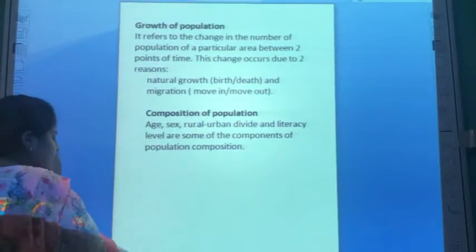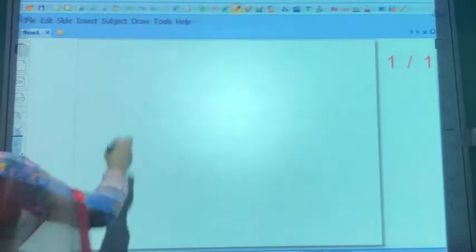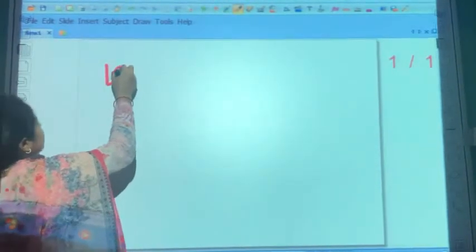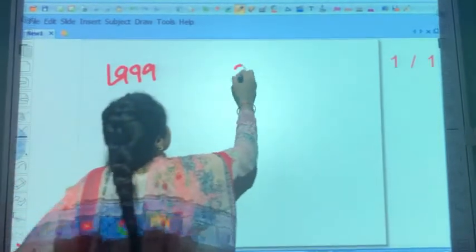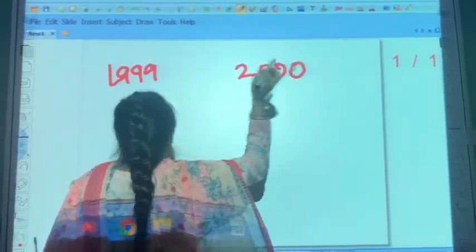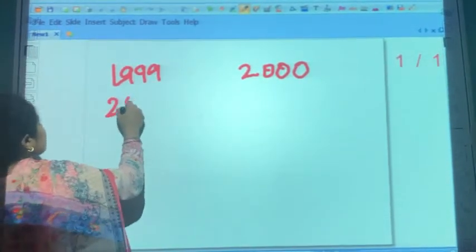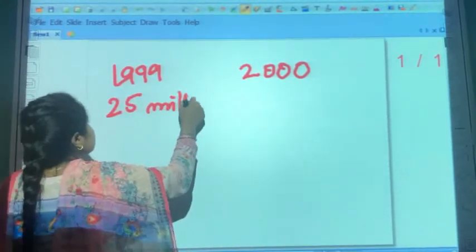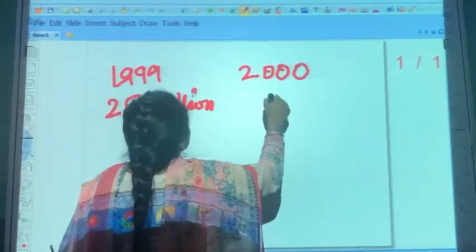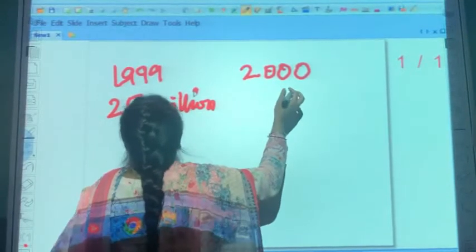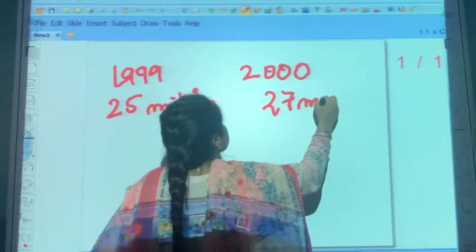For example, in the year 1999, the world's population is calculated around 25 million, and in 2000 the world population is calculated around 27 million.